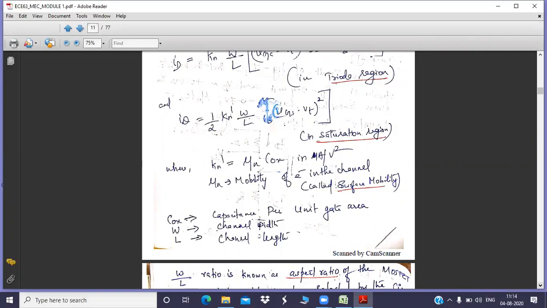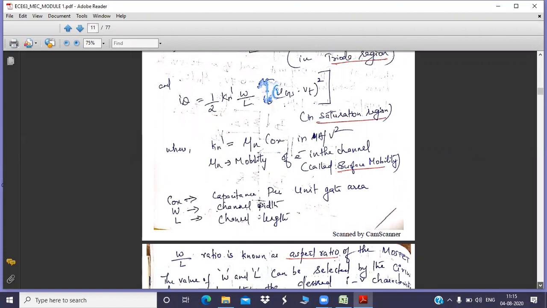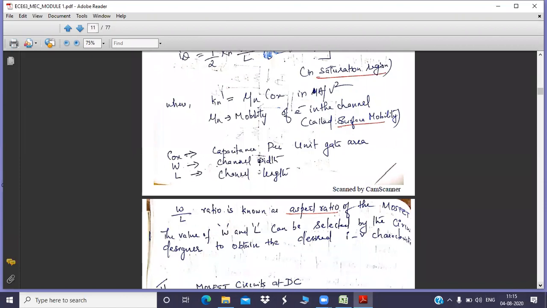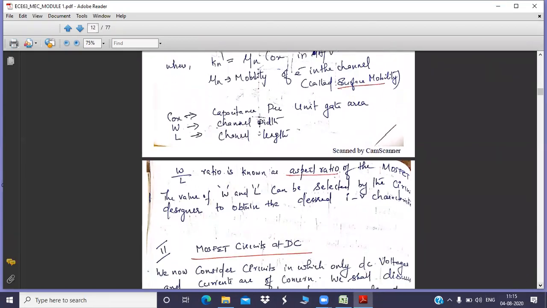The channel will get induced only if the applied gate voltage is greater than the threshold voltage. Remember, the threshold voltage should always be less than the applied gate voltage. Only at that particular instant will the channel get induced. Understood? That channel will have a width W and a length L, and the width to length ratio of the channel is known as the aspect ratio. W by L is the aspect ratio.